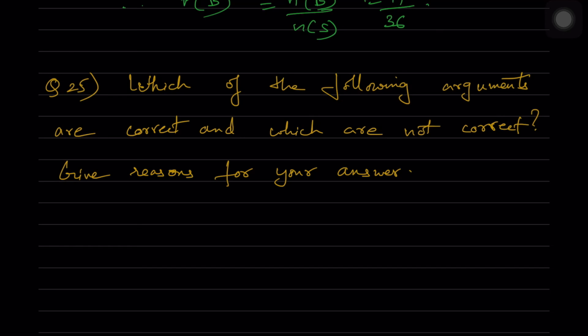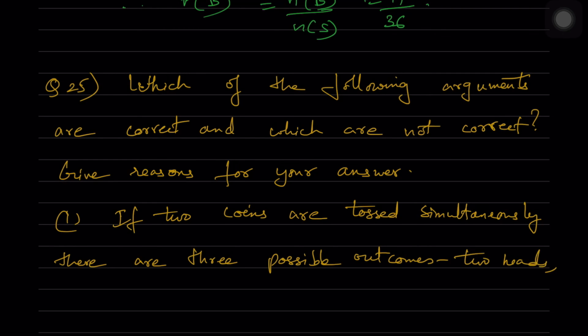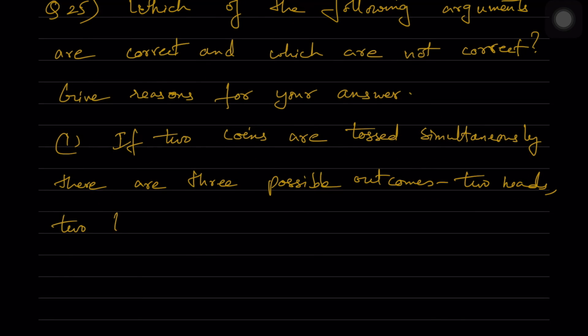So here we have to give even reasons for the answer. The first one, if 2 coins are tossed simultaneously, there are 3 possible outcomes: 2 heads, 2 tails, or 1 of each. So therefore for each of these outcomes the probability is 1 by 3.